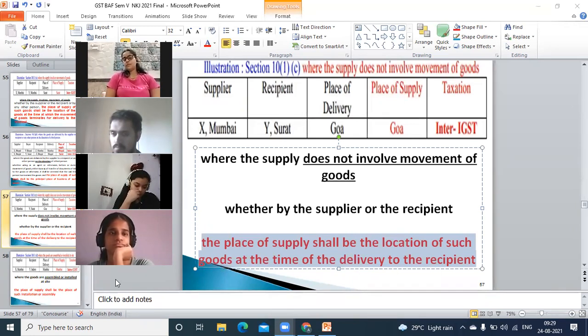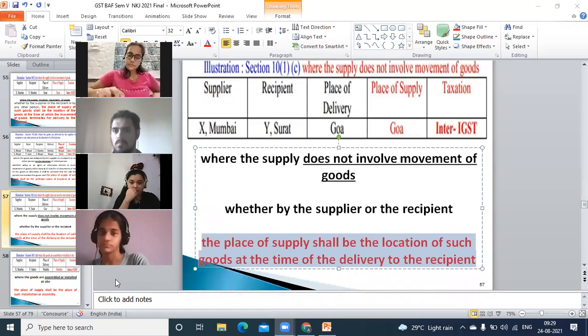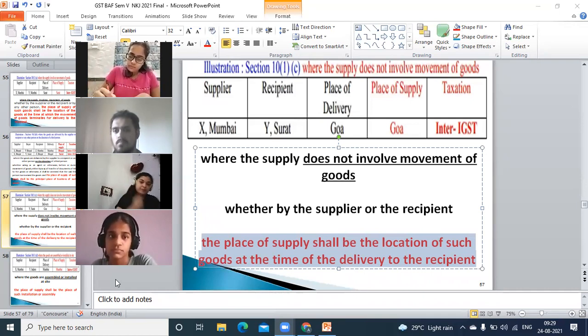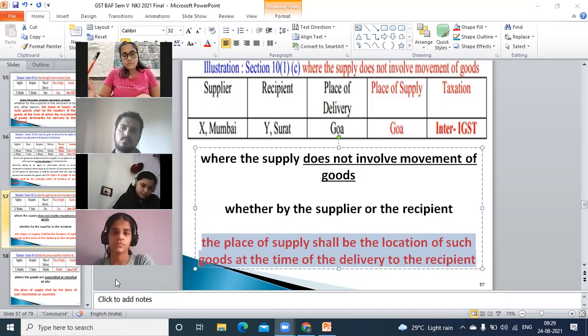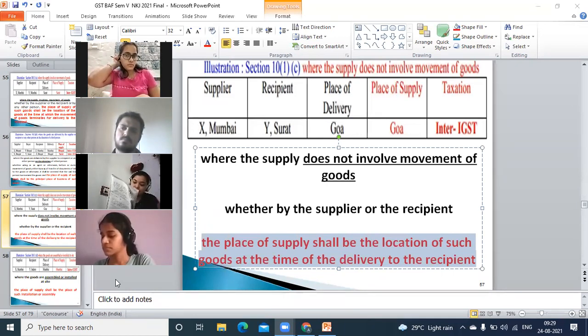So now next will be section 10, subsection 1, clause D, where the installation takes place at a particular place. If you are going to install, you buy the product from here and there and you install somewhere. Then in that case, the place of installation will be considered as the place of supply. Suppose I bought some parts from Delhi, some parts from Jammu and Kashmir, some parts from Calcutta. If it is assembled at Bangalore, then in that case, the place of supply will be Bangalore.